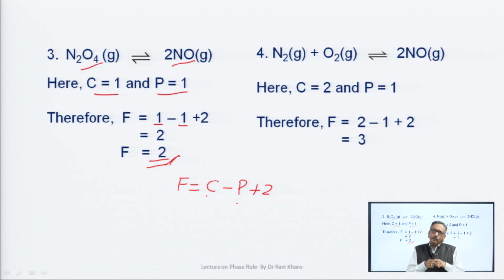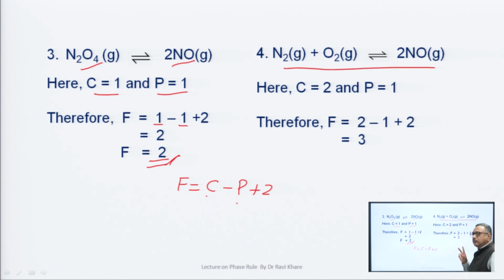We can represent O2 as twice NO minus N2, and we have already written N2 plus O2 is equal to twice NO. So, in this system C is equal to 2, because we can represent this equation by use of two substances only in the form of chemical equations. So, in this system C is equal to 2.